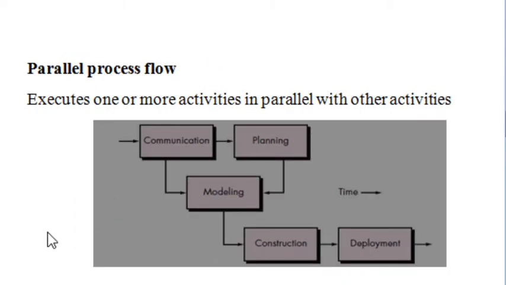And the last method is parallel flow. In parallel flow, one or more activities are executed in parallel. For example, here when the modeling activity is happening, we could see inputs from both the communication and planning activities. So communication and planning take place simultaneously and they provide input for the modeling activity.